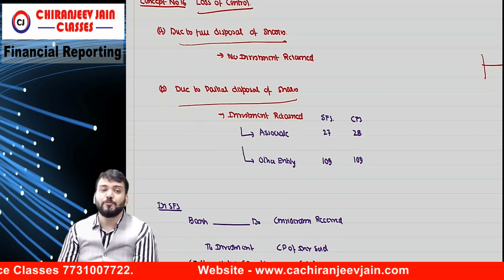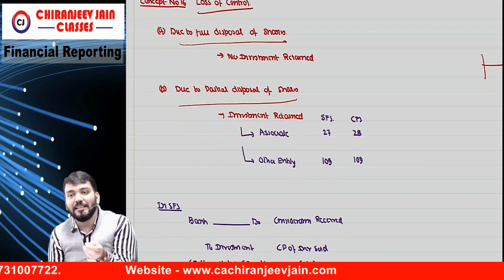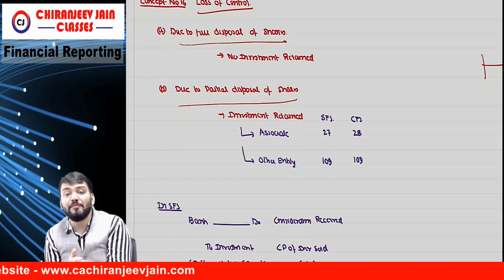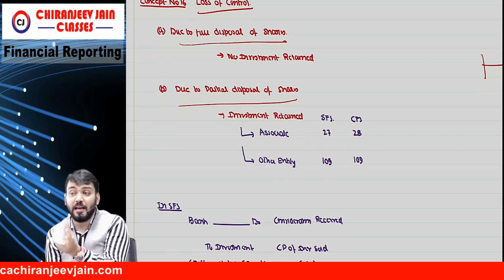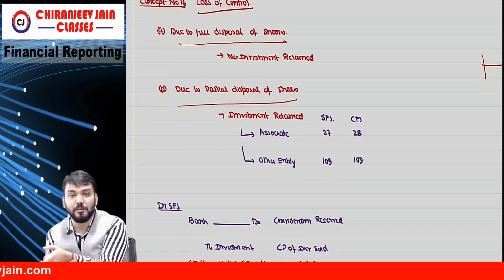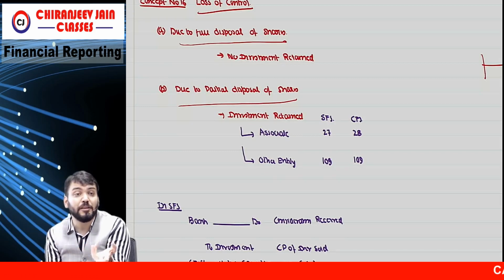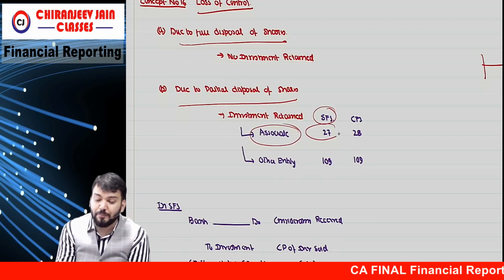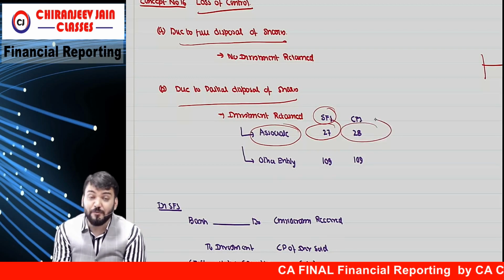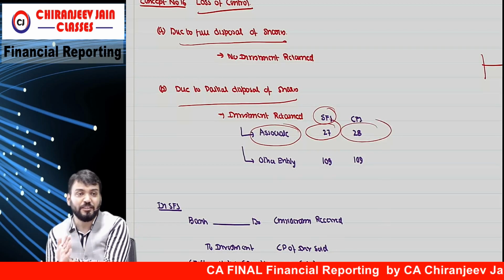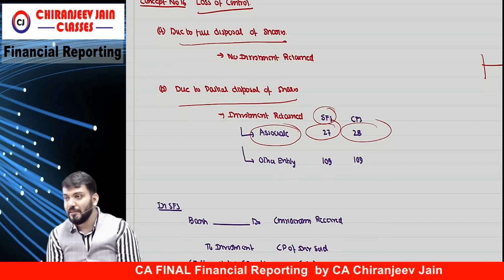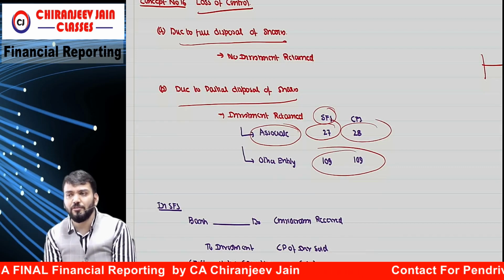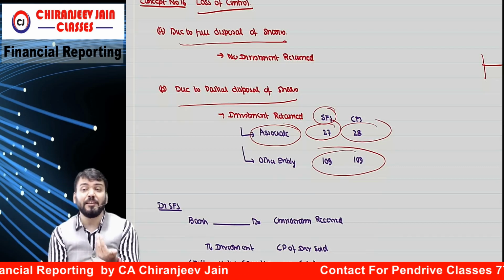Whenever there is partial disposal of shares, some investment will be retained, and that retained investment can be either investment in associate or investment in other entity. Either we are holding 25% share, so it becomes an associate, or now if I am holding only 10% or 5%, this is other entity. If it is an associate, in SFS we will apply 27 and in CFS we apply 28. 28 I will teach after this. Correct? Understood? For other entity, in CFS as well, both will apply 109.